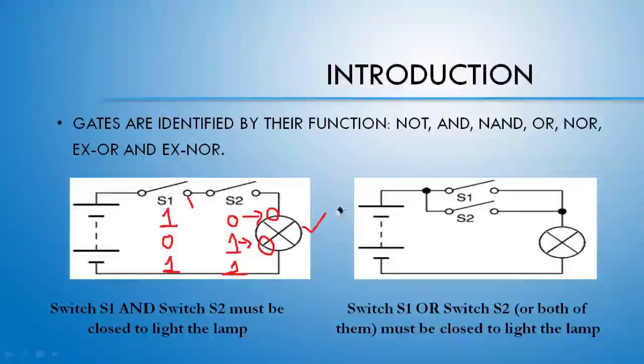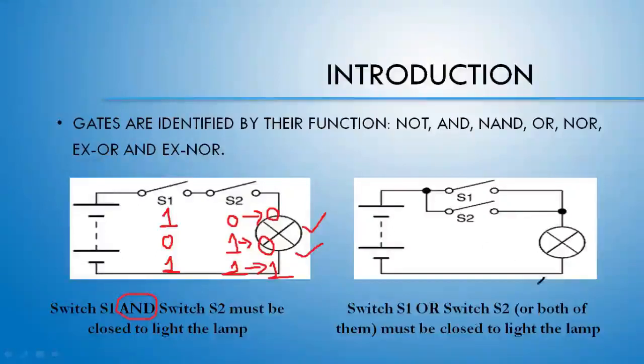Good. So we have seen that if both the switches are in the on state, then only the lamp will be lightened up. So if both are in the on state, then the lamp will get the current. Finally, we got the answer that according to this circuit, if both the inputs are having on state, that is both the inputs have the value 1, then the output will be 1. And this is the working principle of the AND gate.